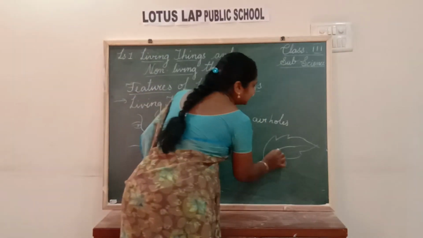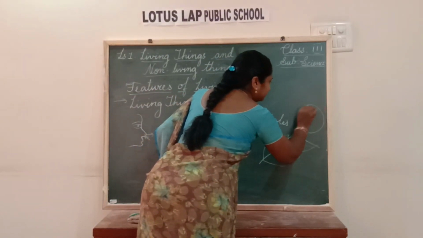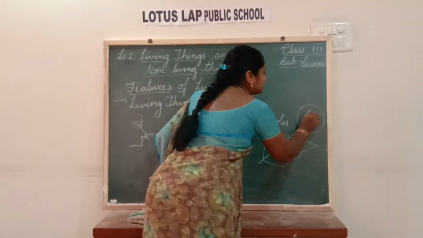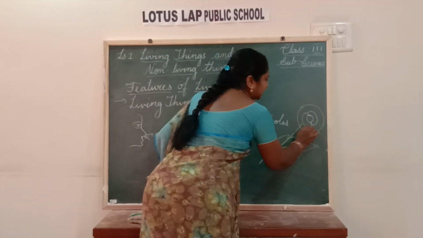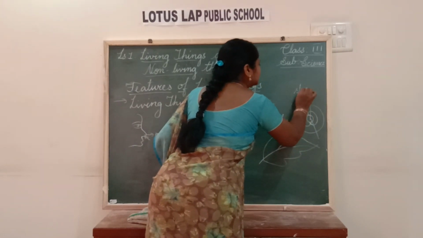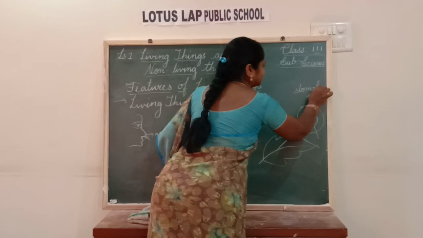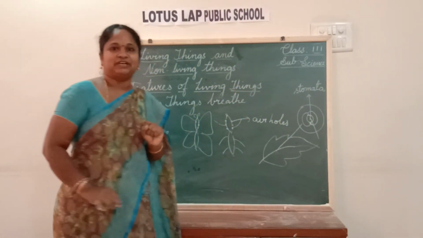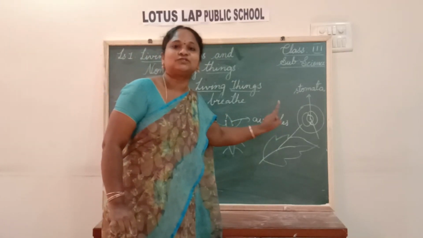So when we see under the microscope, yes, we find a small hole-like structure, which is protected by two small structures. So this is called stomata. This stomata is the nose of the leaf.